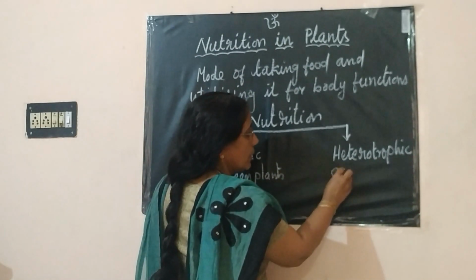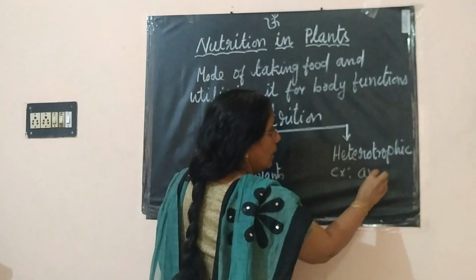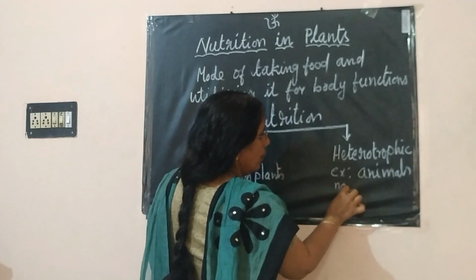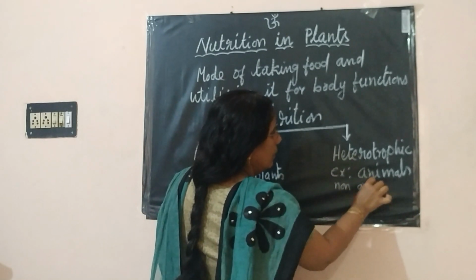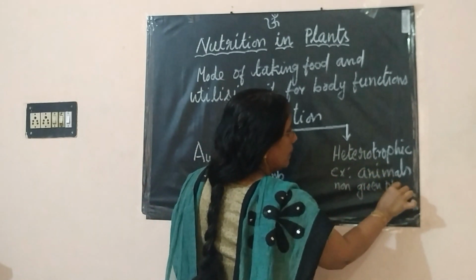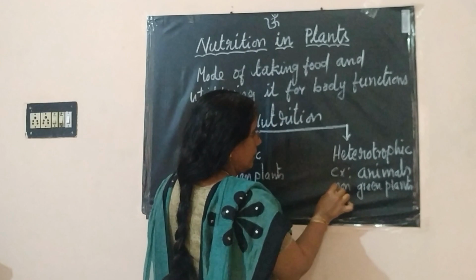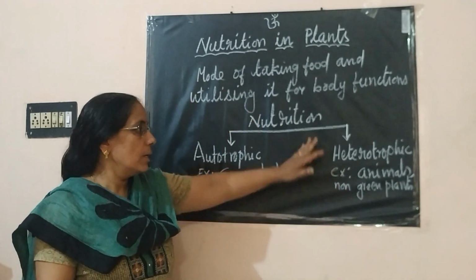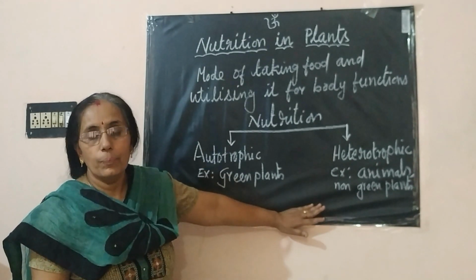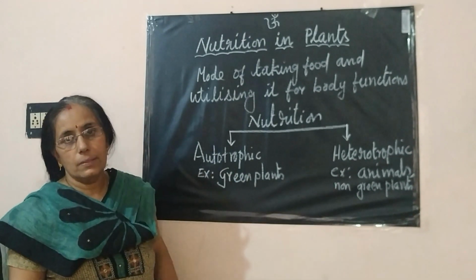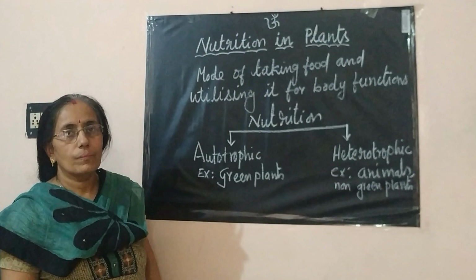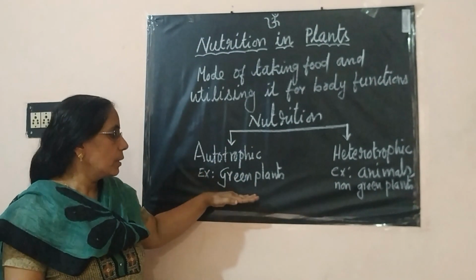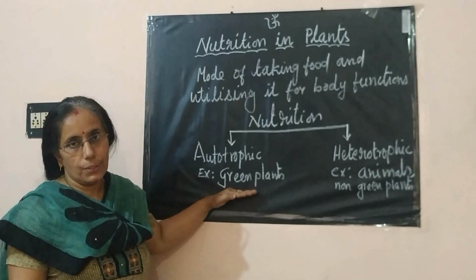The examples we can take are all animals and also non-green plants. Animals and non-green plants come under the group of heterotrophic organisms. Today we will study about autotrophic nutrition.